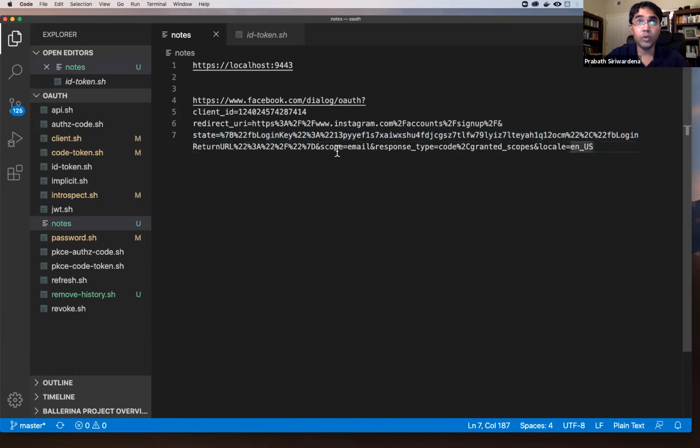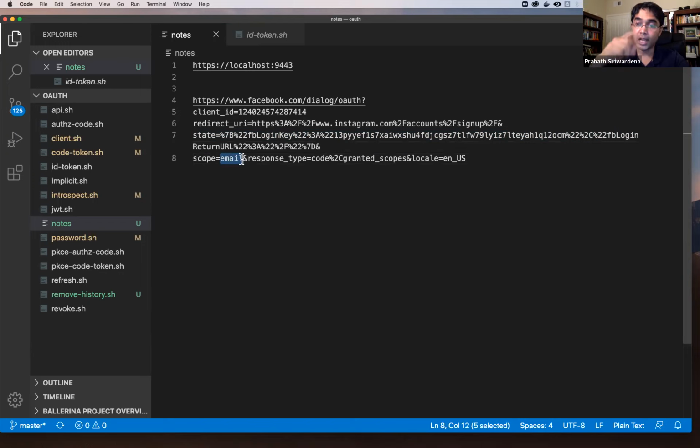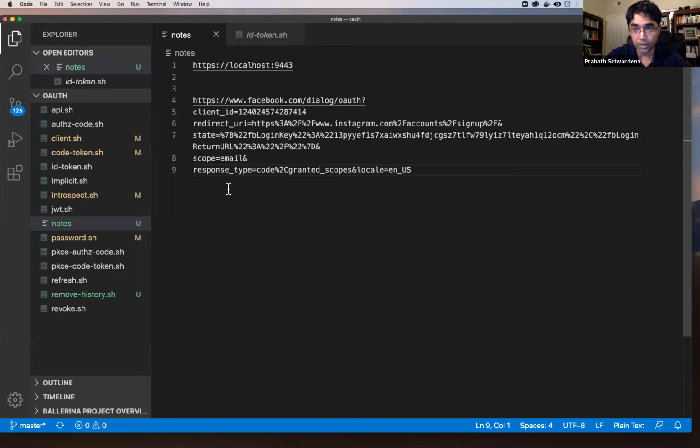Then you have the scope parameter, right? This says I need a token under this particular scope. Here the scope is email, and the value of the scope should be interpreted by Facebook, the authorization server. Then the response type, right? If we are using the authorization code flow, you must use code as the response type.